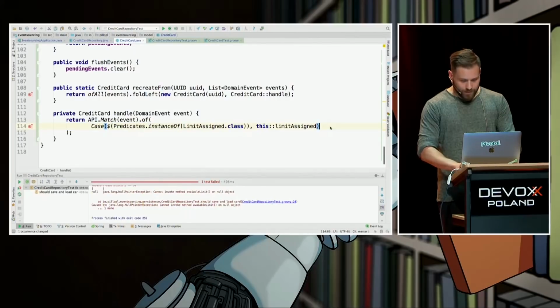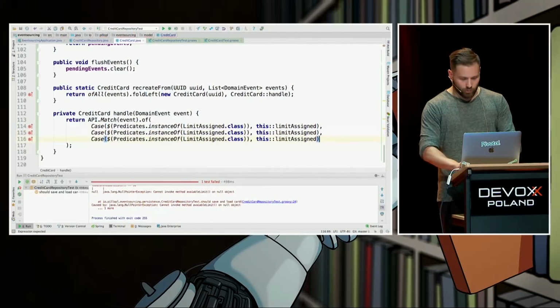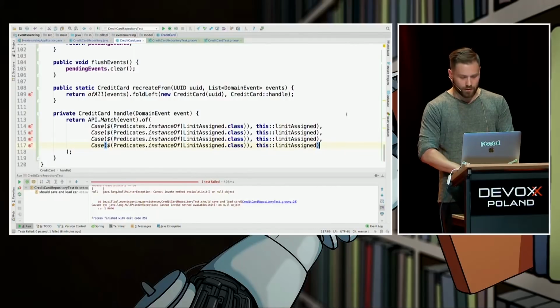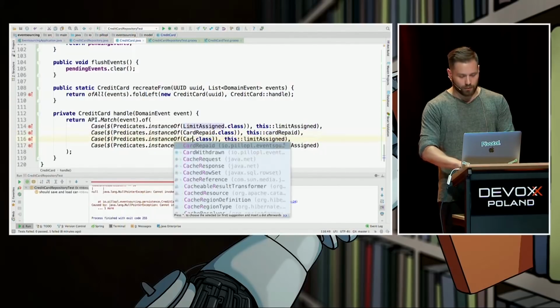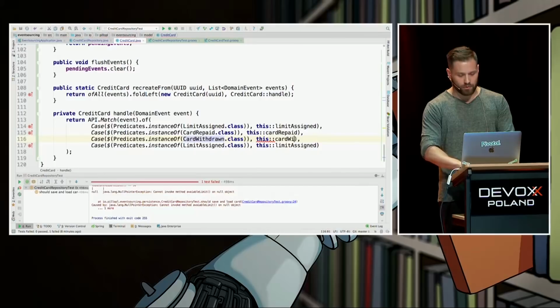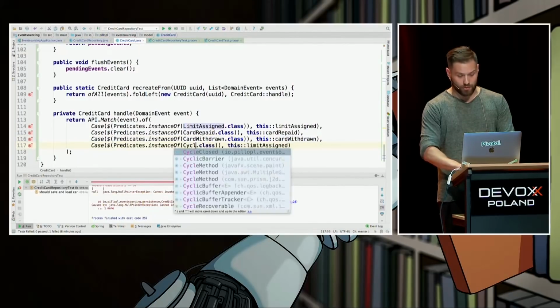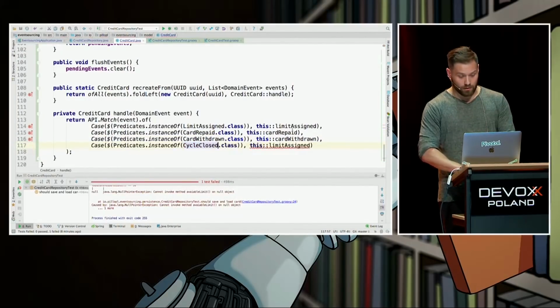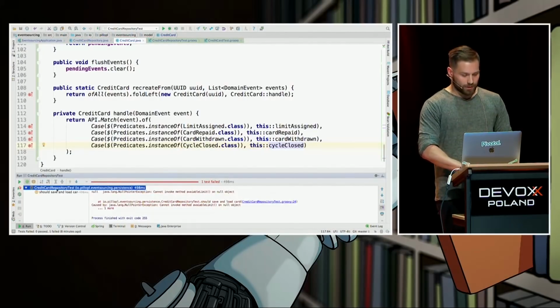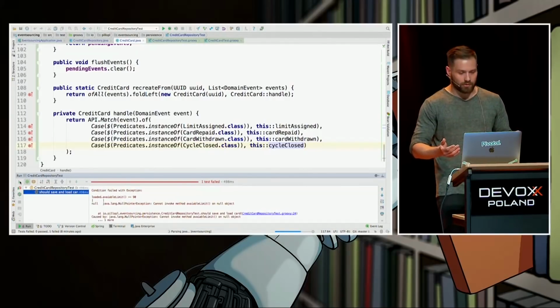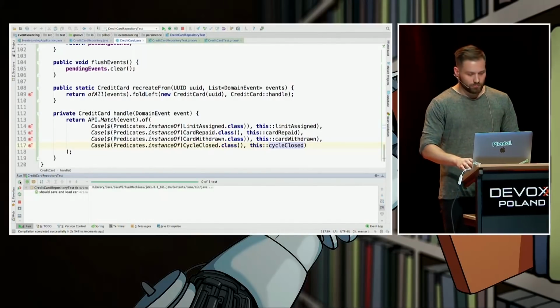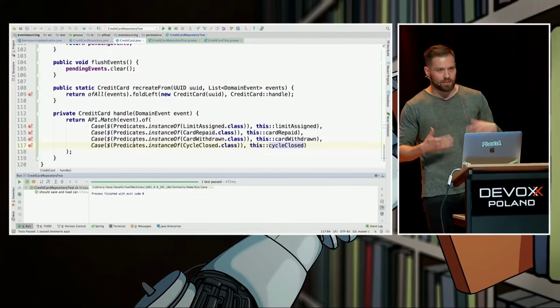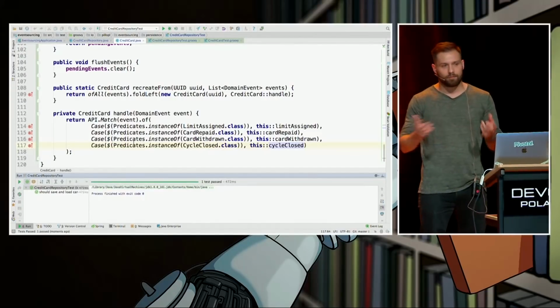We get to copy paste. It's going to be three more cases, right? Nice. If it's card repaid, then please delegate to card repaid. If it's card withdrawn, please delegate to card withdrawn. And the last case is, hey, maybe you are cycle closed. If that's the case, please delegate to this method. Let's run the test and see whether it's green. Fingers crossed. It is green. That means we just implemented event sourcing in pure Java with left fold and pattern match.